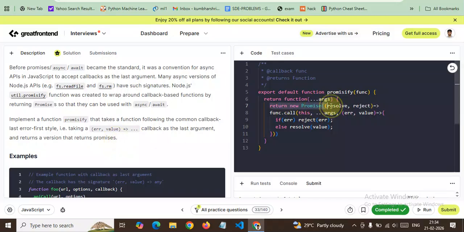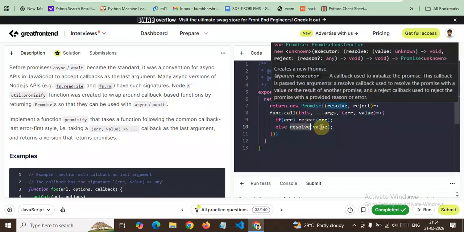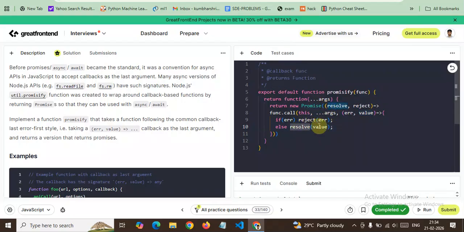We return a new promise which takes resolve and reject, and inside that we have called our function with this context and whatever arguments are passed for that function, along with the third callback based function, that is error and value, as specified in the problem. Whenever there is an error, we have rejected our promise with the reject method, and whenever there is a value, we have resolved our promise using the resolve method.